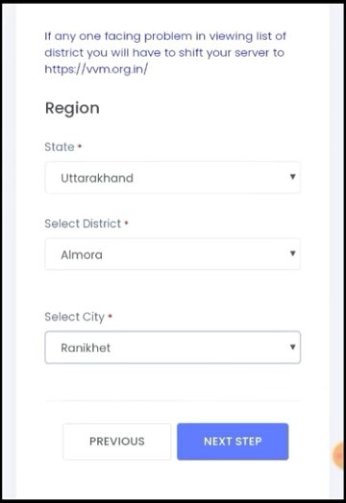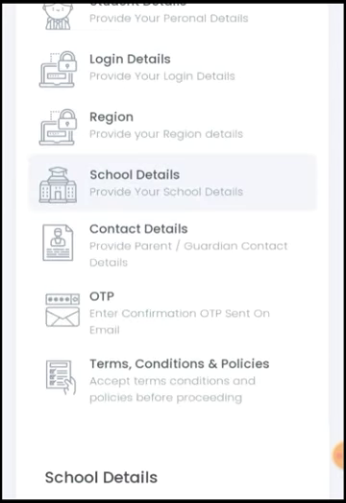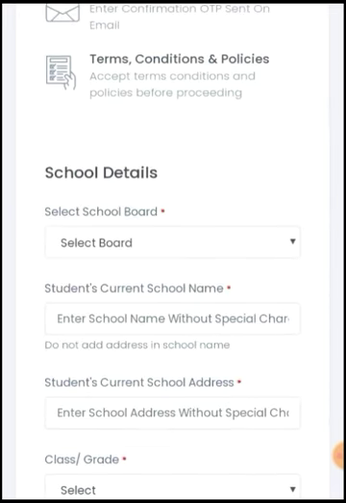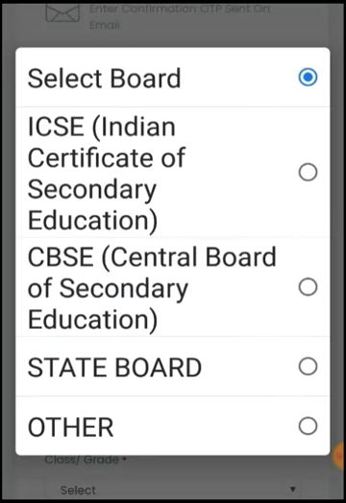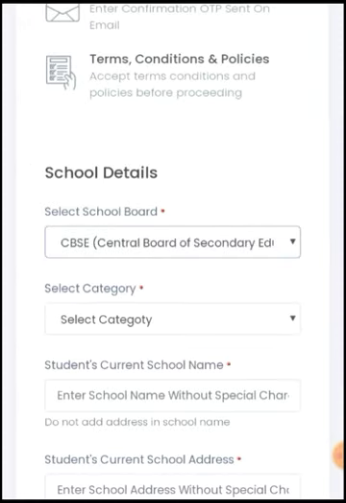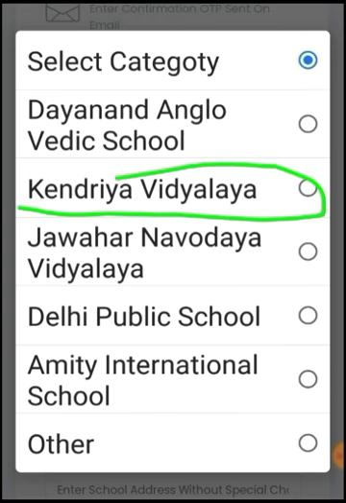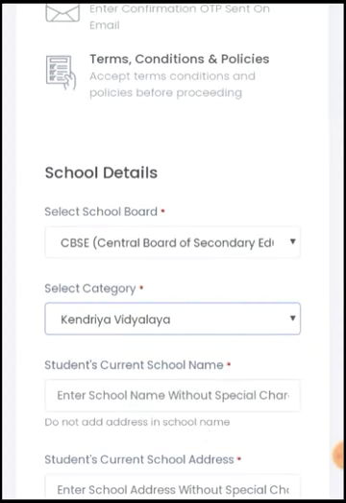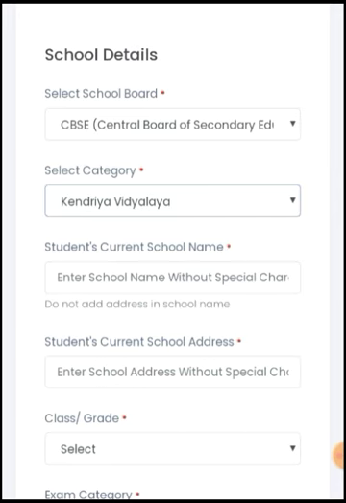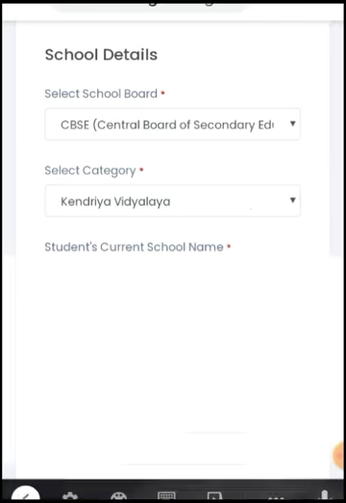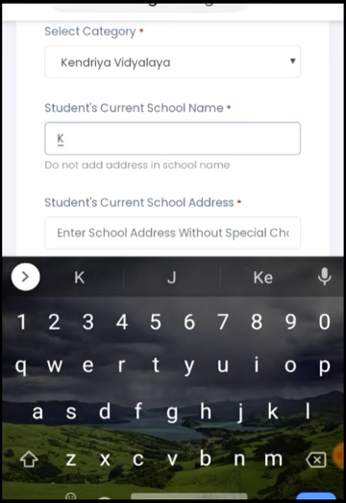After clicking the next step you will find the next page, that is school details, and you have to write all the things. First you select CBSE, Central Board of Secondary Education. Then you select the category. In the category you have to select Kendriya Vidyalaya. Then you will write the current school name. Our current school name is Kendriya Vidyalaya Ranikhet, so you can write KV Ranikhet in short, or you can also write Kendriya Vidyalaya Ranikhet.